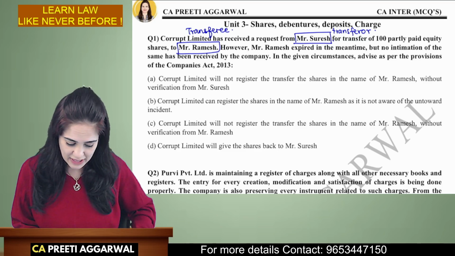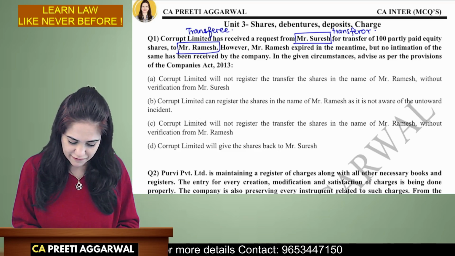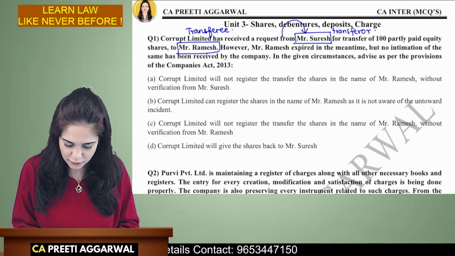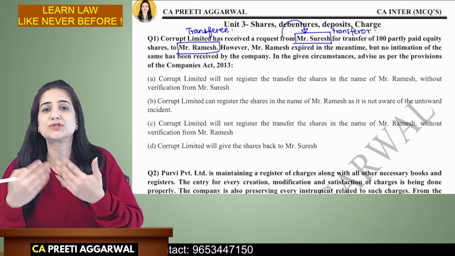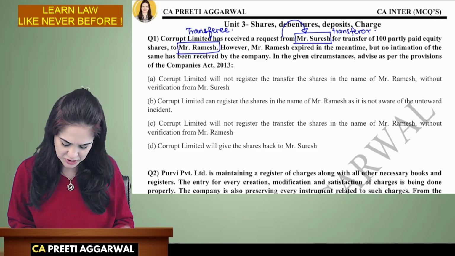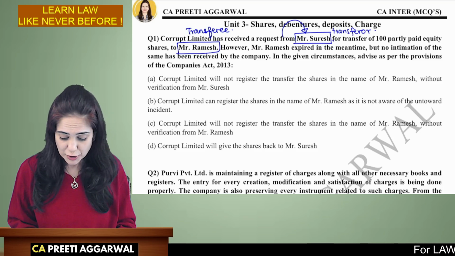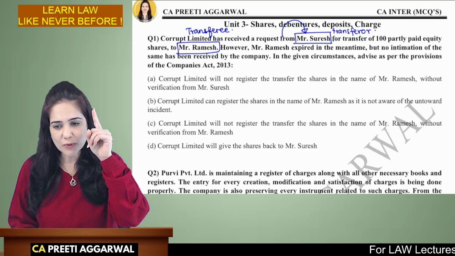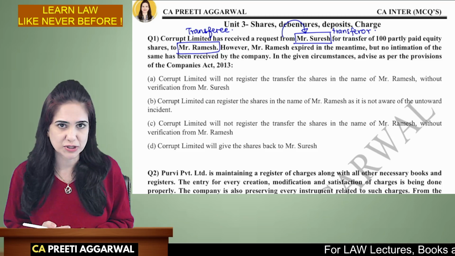Now the company has received a request from Mr. Suresh. It means one of the parties is making a request to the company. No intimation was received. Mr. Ramesh expired. Okay. Now, do you remember the provisions? Always when you read this, try to recall the provisions.